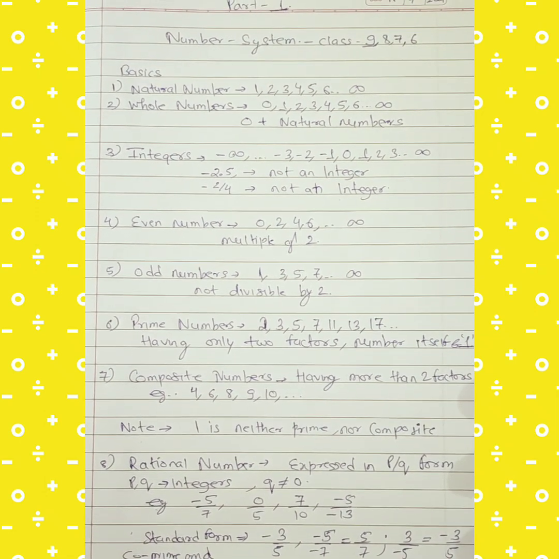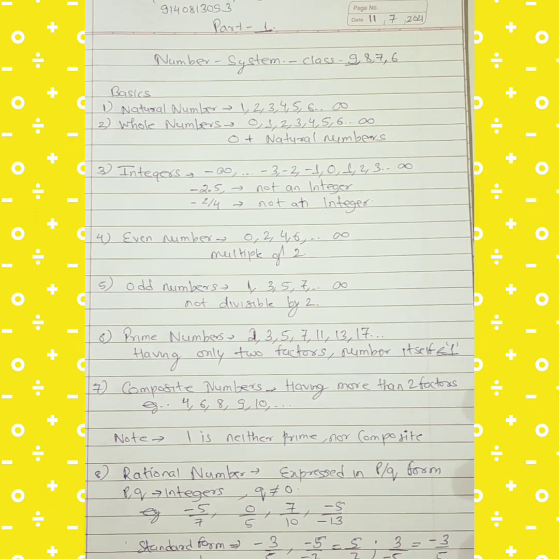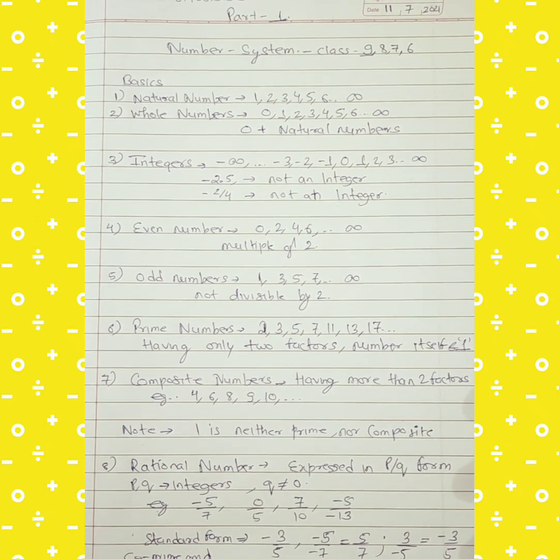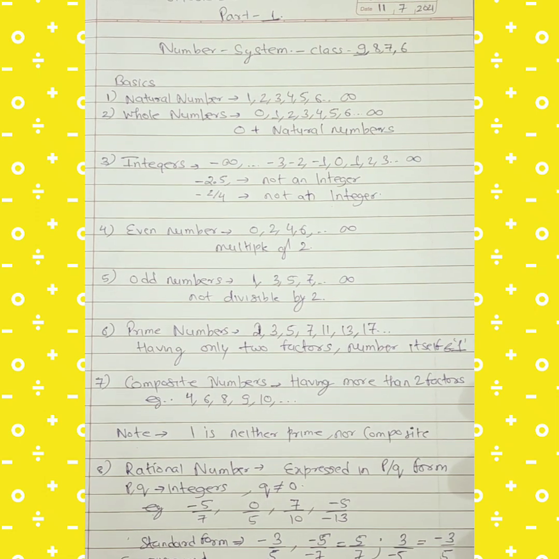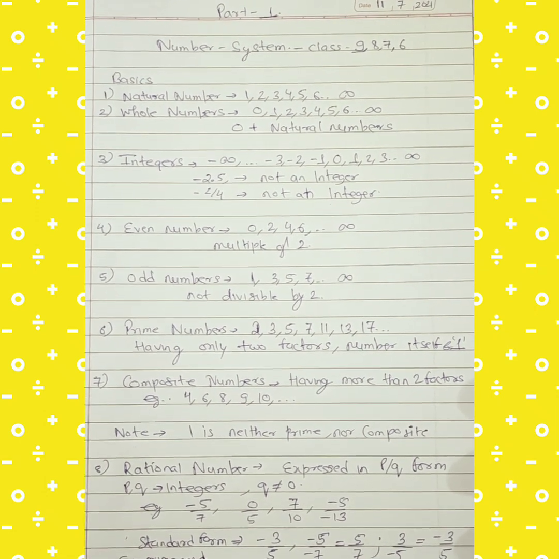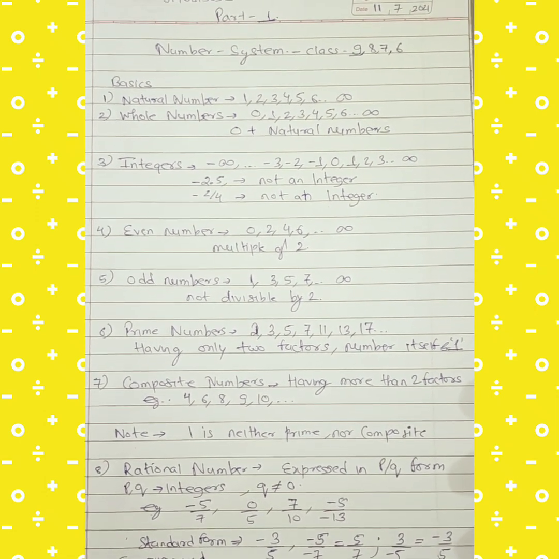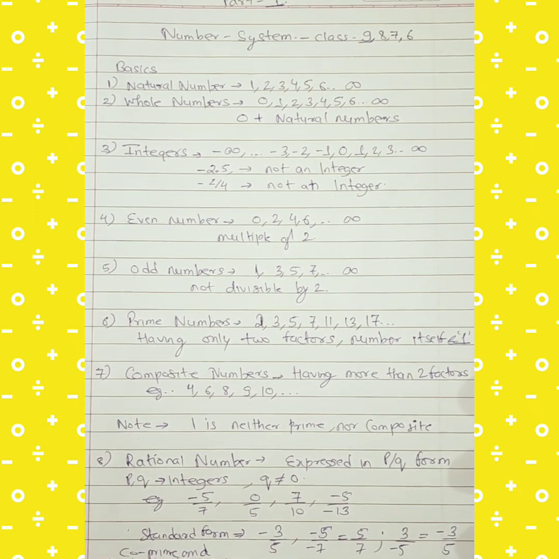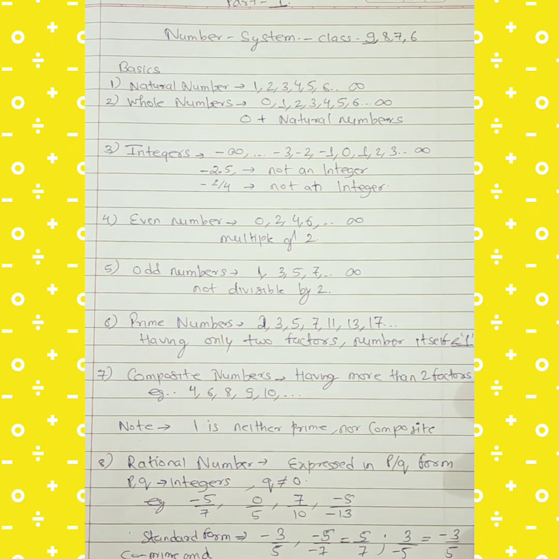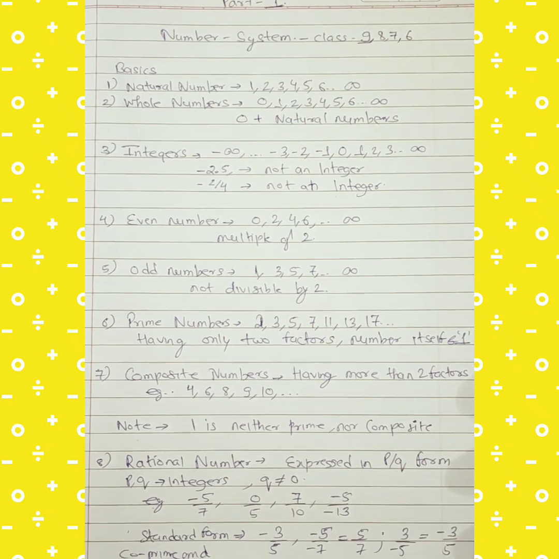Now, when I say the word even, there is one more number system which is called as even number system, in which all the numbers are divisible by 2 or are the multiples of 2. That means 0, 2, 4, 6, 8, 10 and so on are the even numbers. Odd numbers are the ones which are not even numbers. That is 1, 3, 5, 7 and so on.